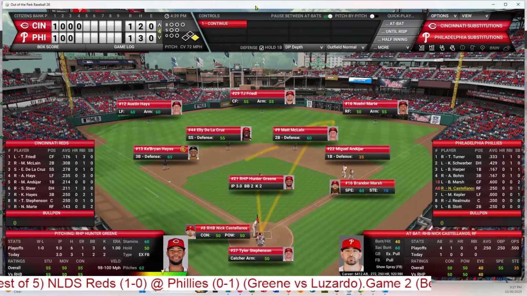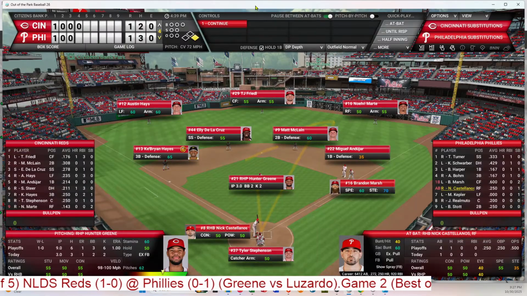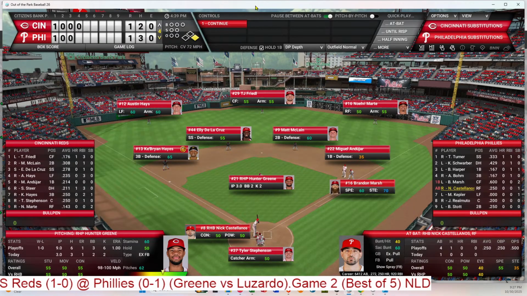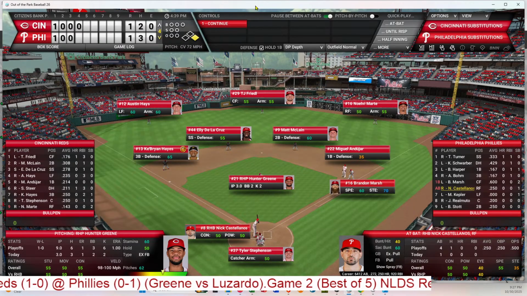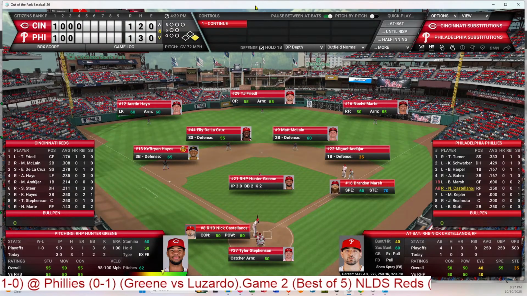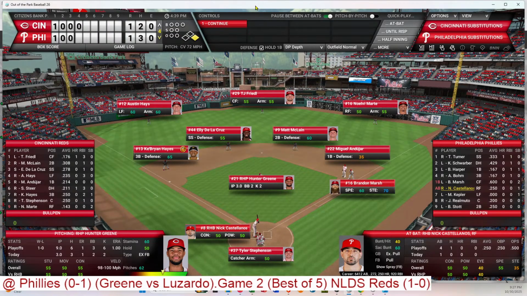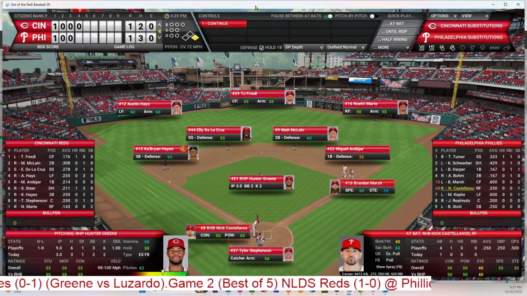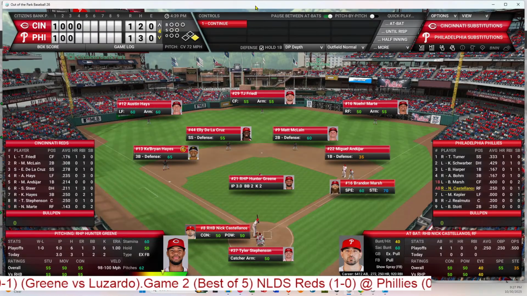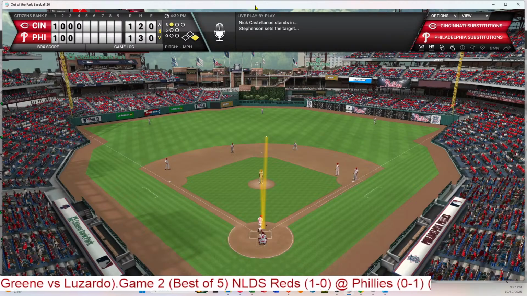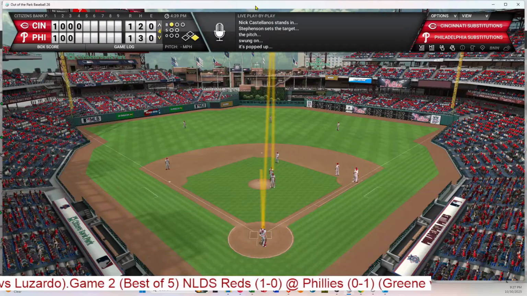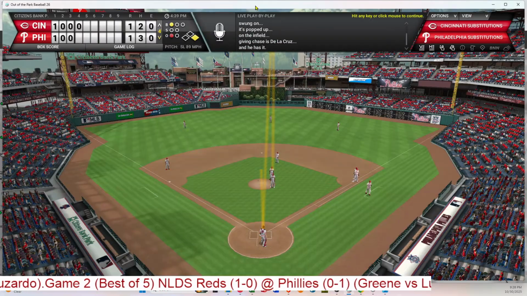Leadoff runner. I think he had a stolen base in the, let's see. Actually, he had 2 stolen bases in the first game, so he has the potential to run. And Nick Castellanos will bat. He struck out his first time, as the Phillies try to get a rally going here. The crowd is a little anxious, wants to see some action. 1 ball, no strikes. Popped up in the infield. And settling under it will be De La Cruz, and that's 1 out.